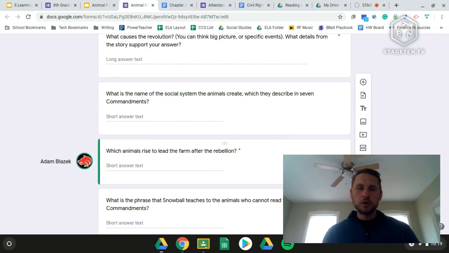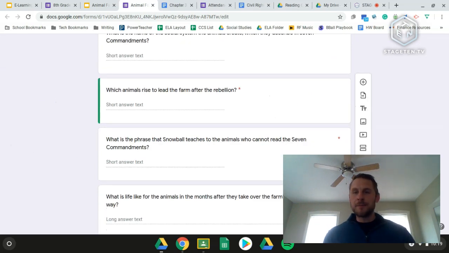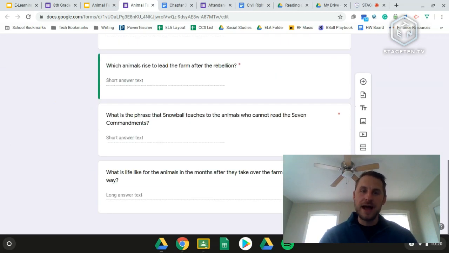The name of the social system the animals create, and they describe it in 7 commandments. It is a version of communism. It is the allegory for communism in the story. That's a one-pointer. Which animals rise to lead the farm after the rebellion? You can think of the specific names of the animals or just which type of animal in general. Both of those answers are correct.